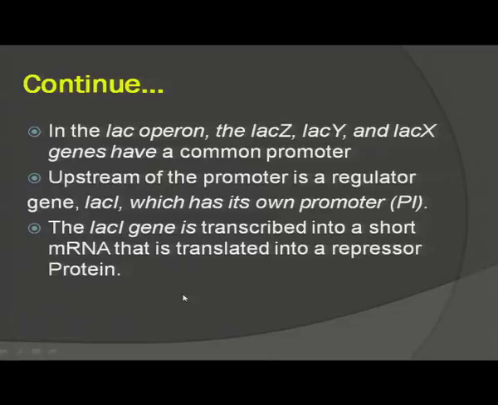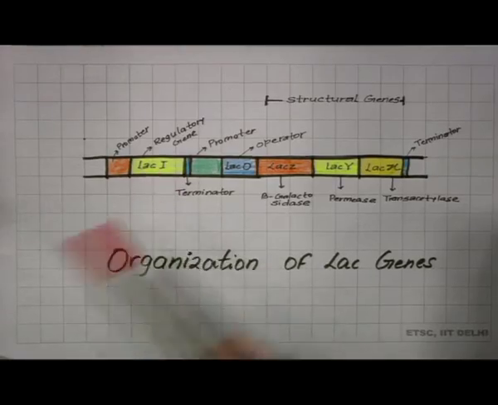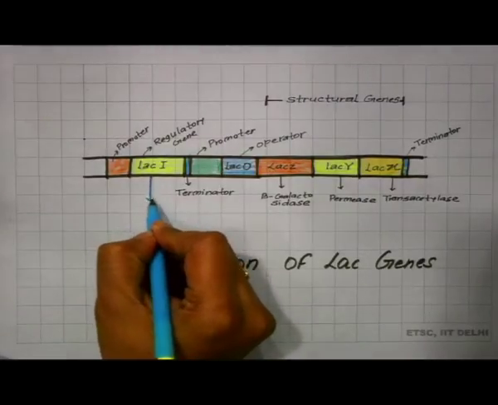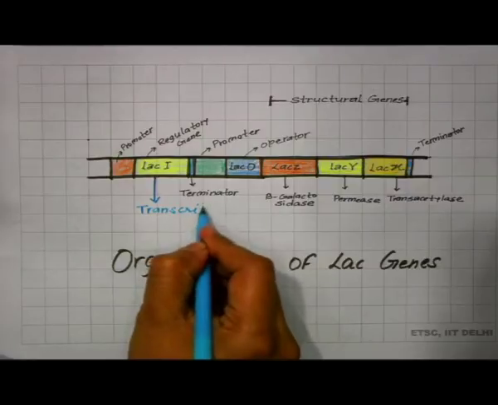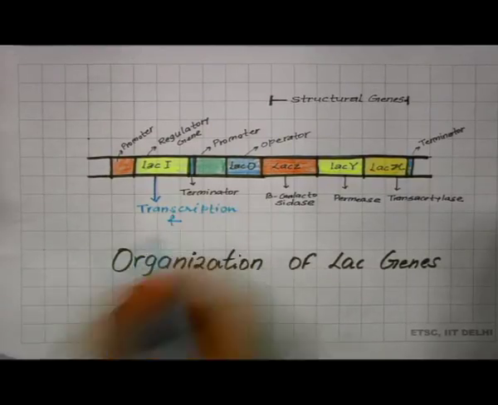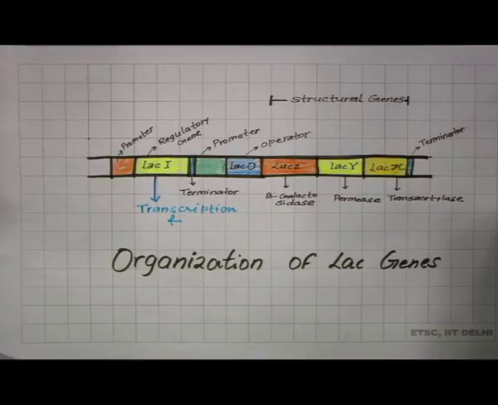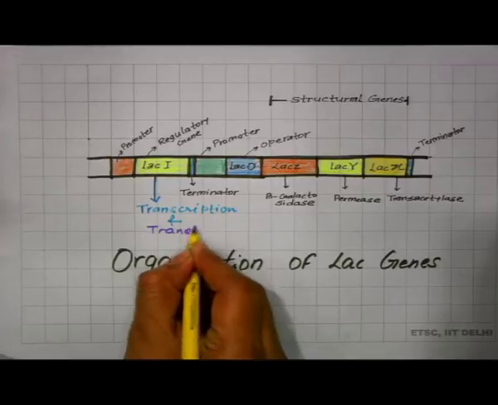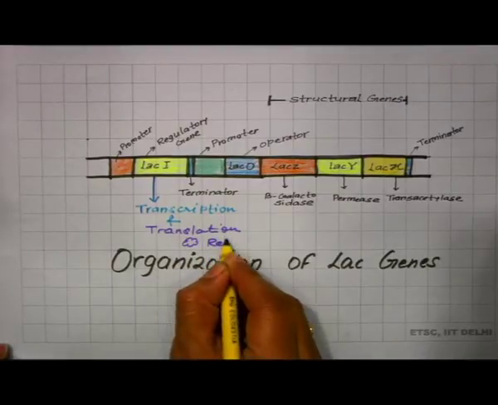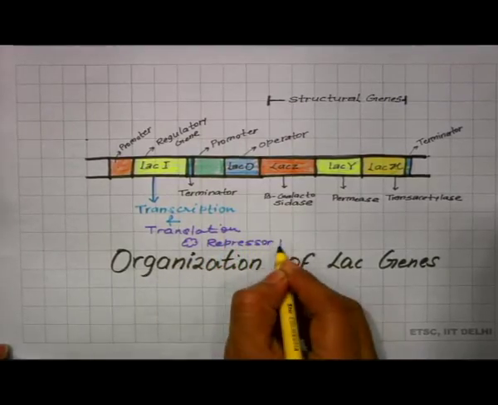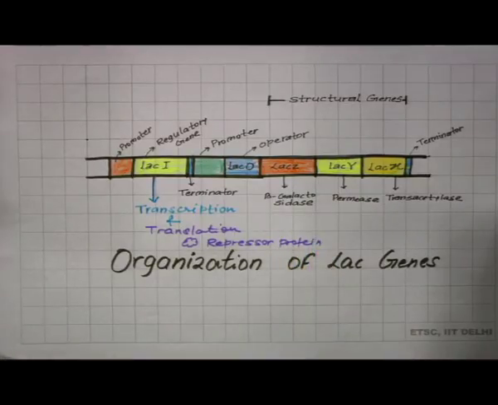So, this regulatory gene Lac I will undergo transcription and translation, and it will synthesize a repressor protein, and this repressor protein is involved in the regulation of lactose metabolism genes.